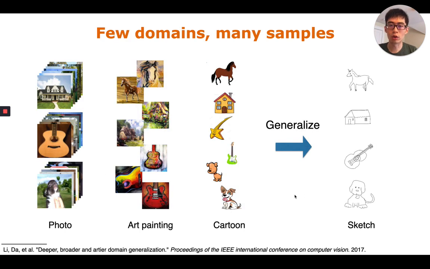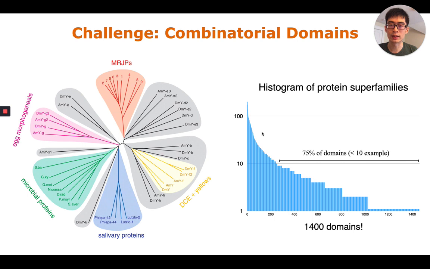This method works well when we have few domains and each domain has many samples. However, in real practice, such as molecule property prediction and protein classification, there are additional challenges because the domains are defined combinatorially.